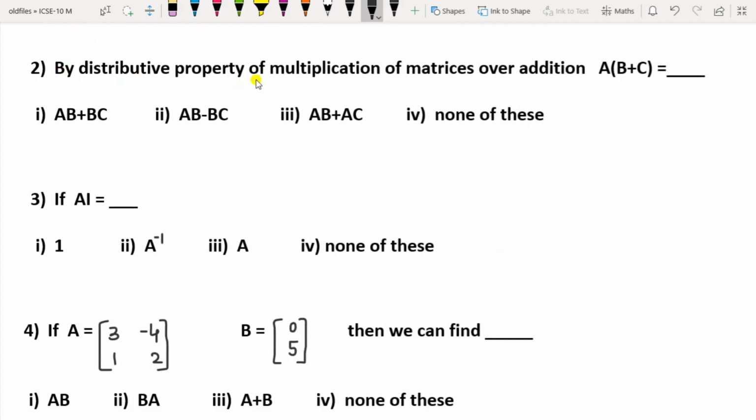Question 2 is by distributive property of multiplication of matrices over addition. So this is the distributive property. A matrix multiplied by (B plus C) will be equal to dash. You know the distributive property, you have studied earlier. So what is the correct option? You can choose it. Question 3 here is if A is multiplied by I, AI will be equal to dash. A is any matrix, its multiplication with the identity matrix will give you dash. So either it is 1 or A inverse or A or none of the above.